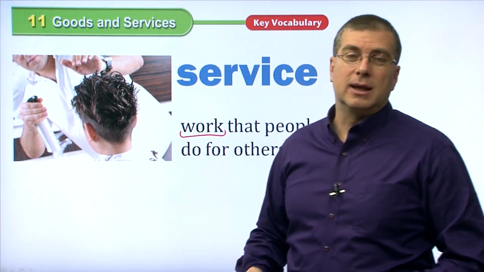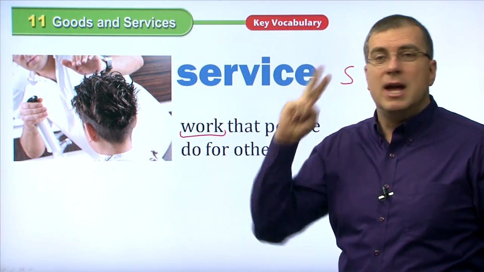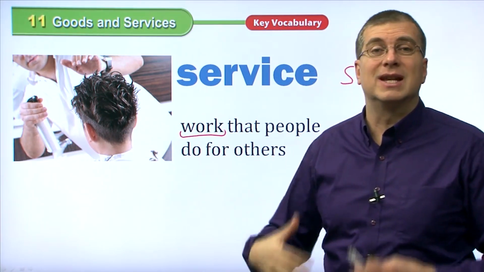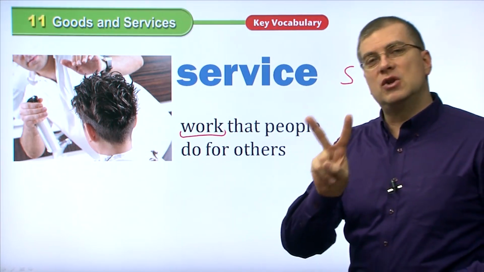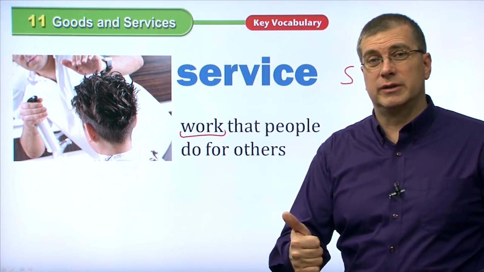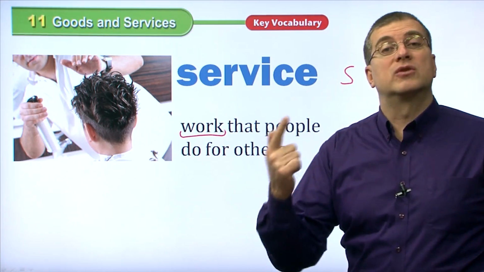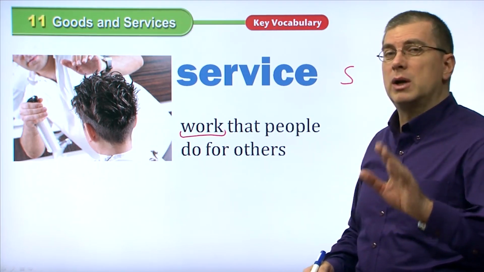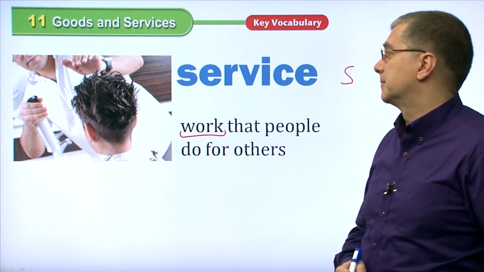What service is going on here? It's hair cutting, like a person who cuts your hair. They're not giving you a good. It's not a good. It's a service. It's work. So basically, two main things we're talking about in this unit. Goods, which are objects, and services, which is work. Okay, so those are the two main things, two very important concepts in this unit.